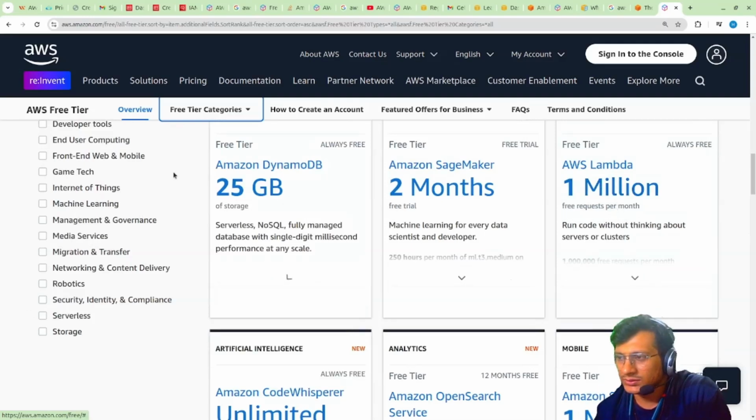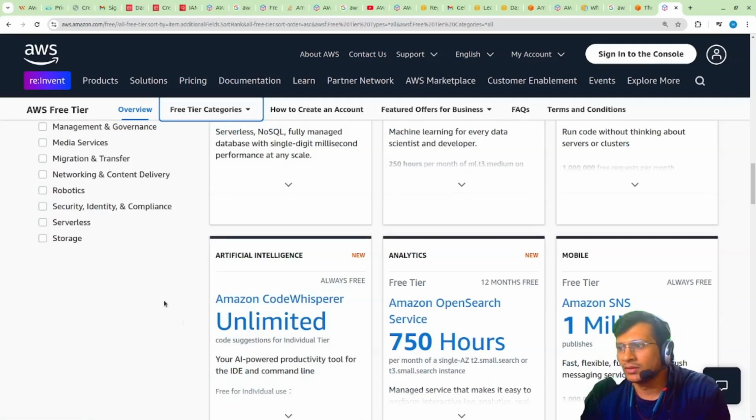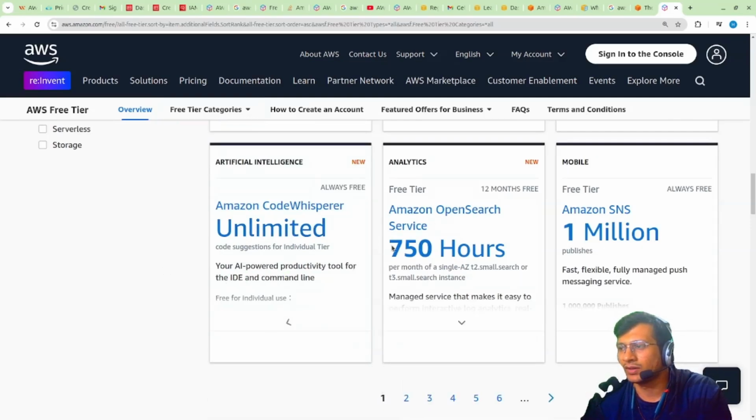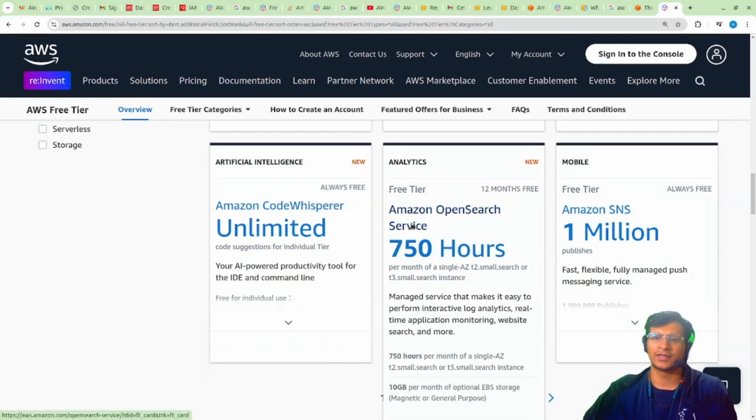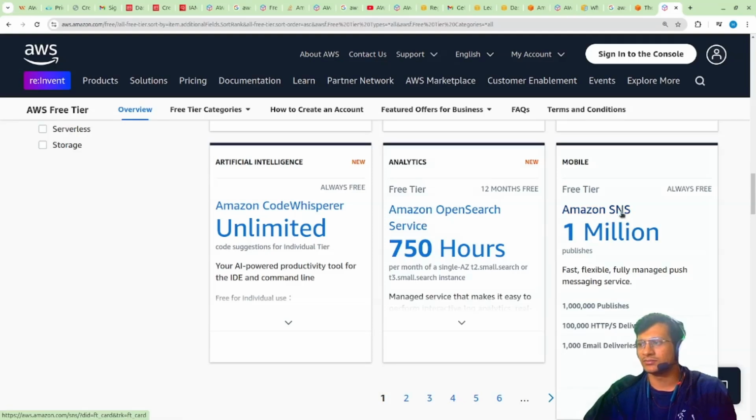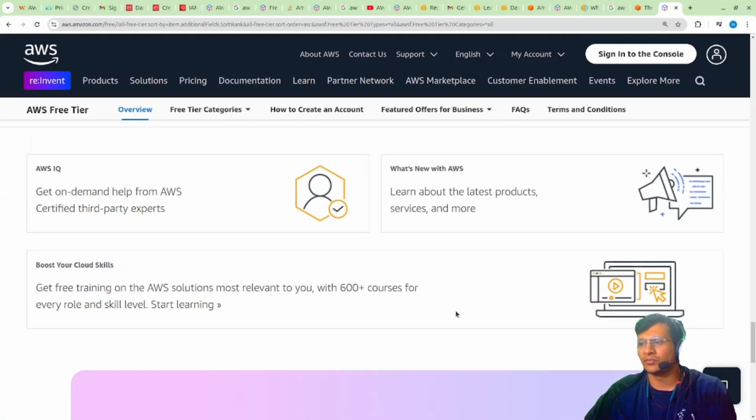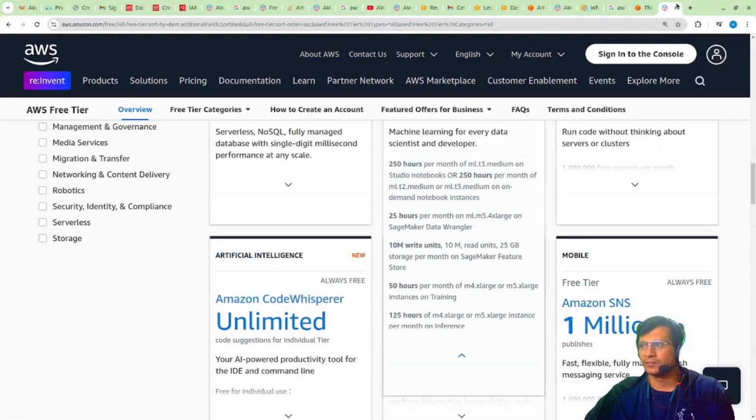AWS 1 million. This is a free tier account. Code Whisperer. Code Whisperer is a plugin for your VS Code or IDE. Here you can see productivity tool. So it will help you to create code. Then we have OpenSearch. OpenSearch is like behind the scene Elasticsearch is working, and if you know Elasticsearch, then SNS, simple notification service. So rather than going blindly, just check what is your resource consumption and where you stand.